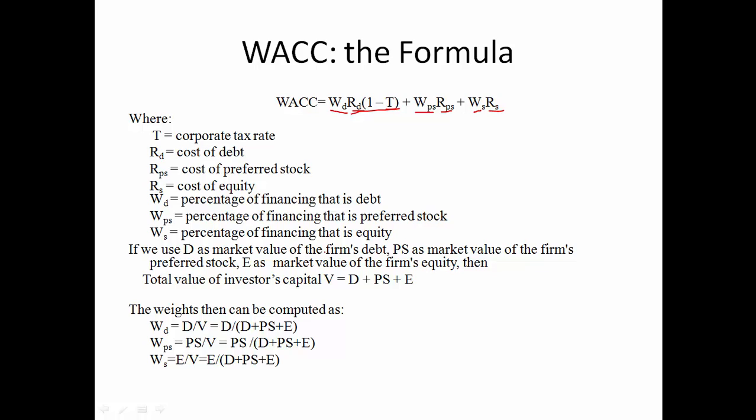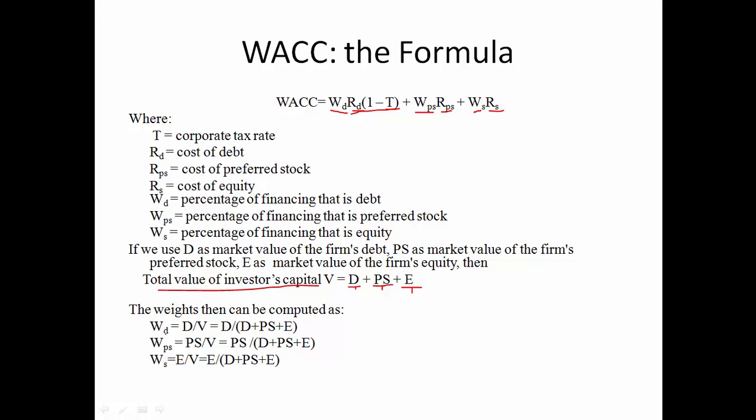So take a look at this list of variables. You notice the total value of capital provided by investors: that's the amount of debt, the amount of preferred stock, and the amount of common equity. So that's the total amount of capital provided by investors. D is provided by debt holders, PS is provided by preferred stockholders, and E is provided by common stockholders.